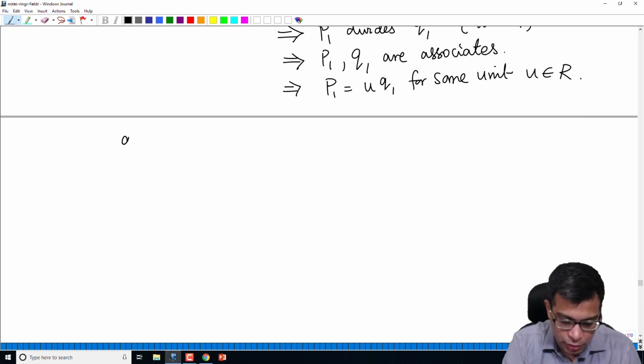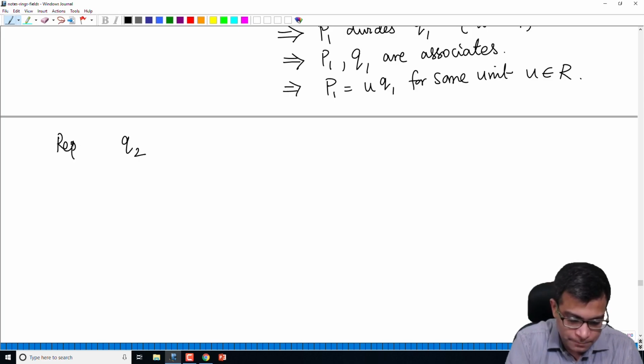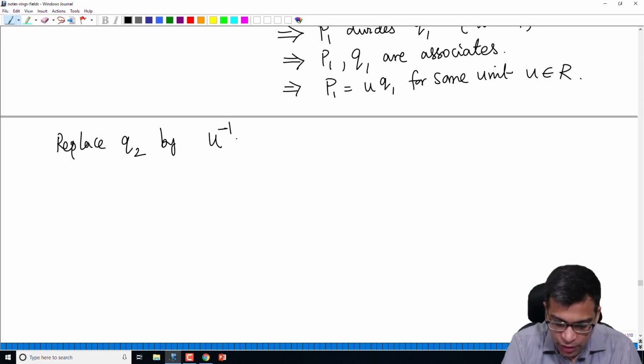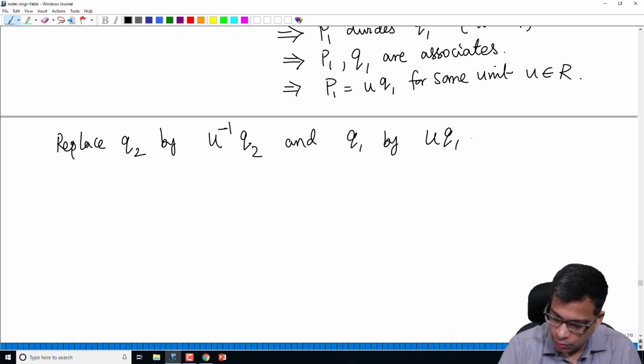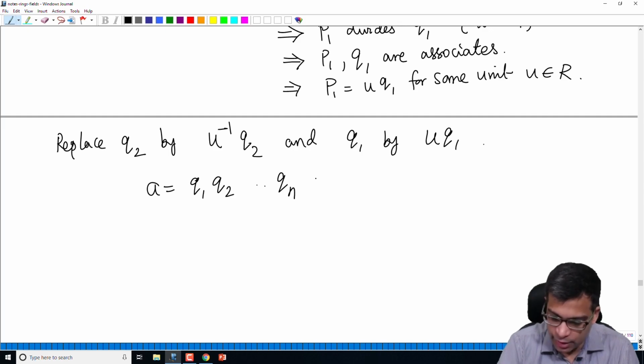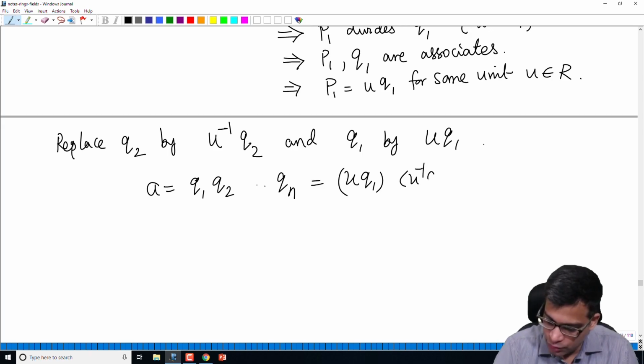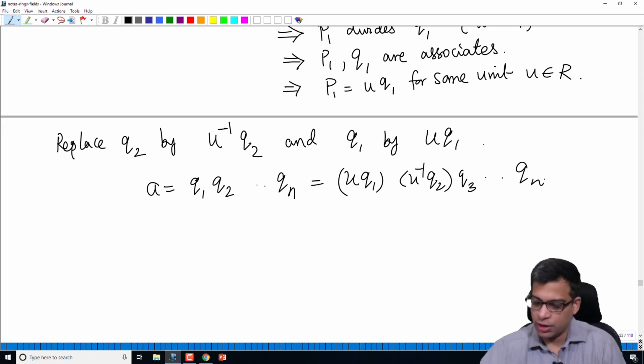Now I am going to replace q2 by u inverse q2 and q1 by u q1. So then what do I have? a is equal to, I am not changing anything, q1, q2 up to qn. I am writing this as u q1, u inverse q2, q3 up to qn. So nothing is changed.